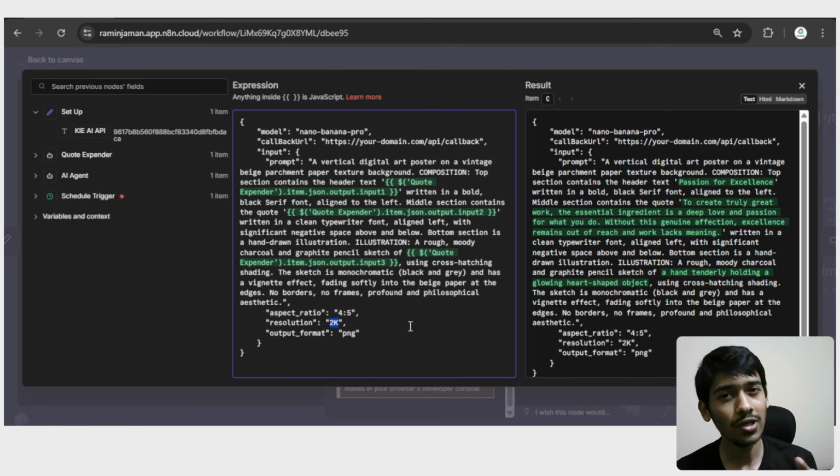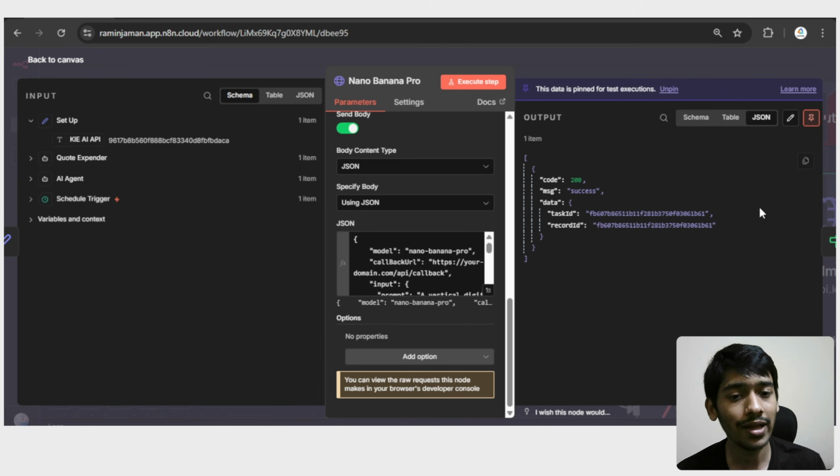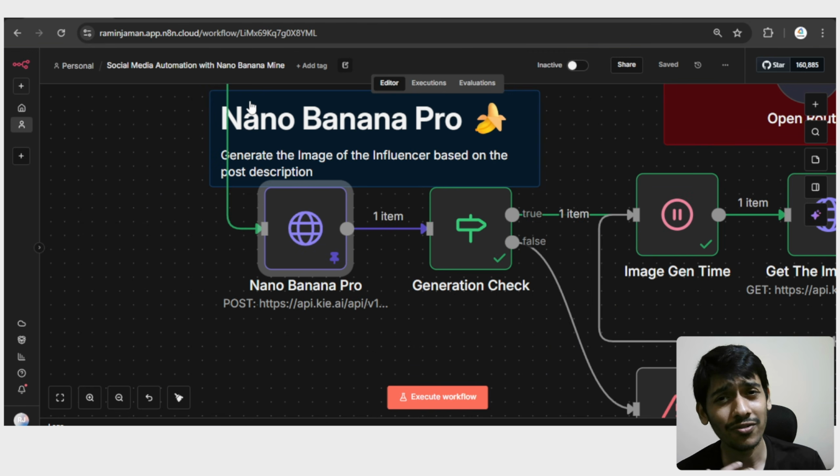So I actually choose the middle, 2K. So that's how we set the request. And after sending the request to Kai AI, it gives you a message like "success" if everything is good, and also if you have enough credits inside Kai AI. So basically you just need 24 credits, as I said.